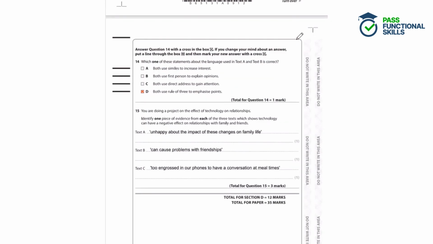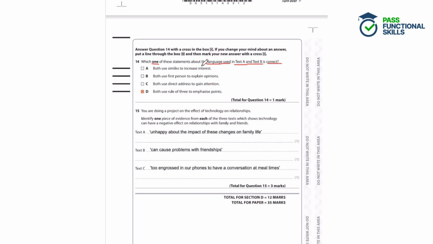Question 14. Which one of these statements about the language used in text A and B is correct? So here we want to be looking at both text A and text B, and we need to decide which statement about the language use is correct. So there's only one statement that's correct here.